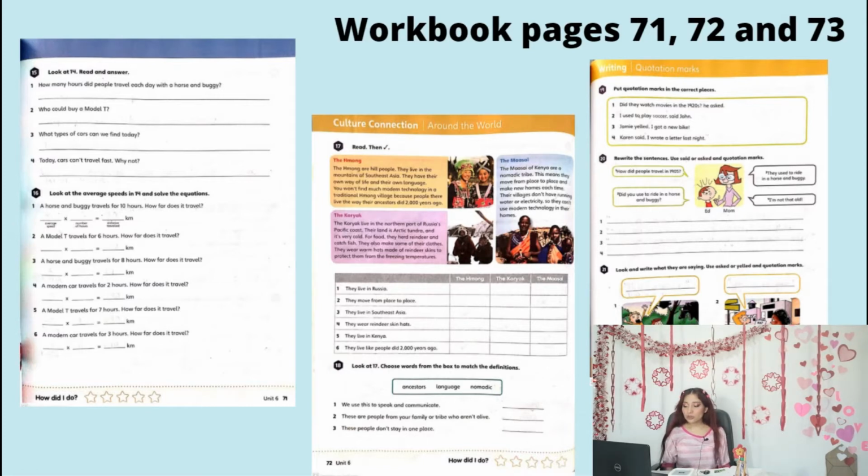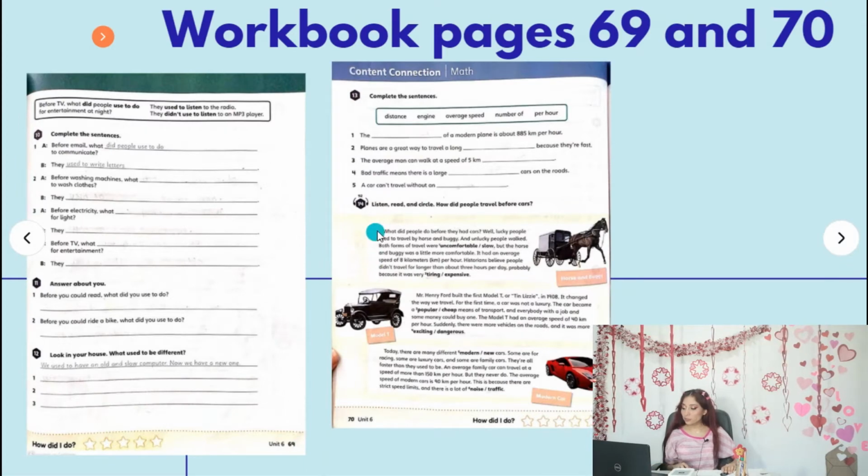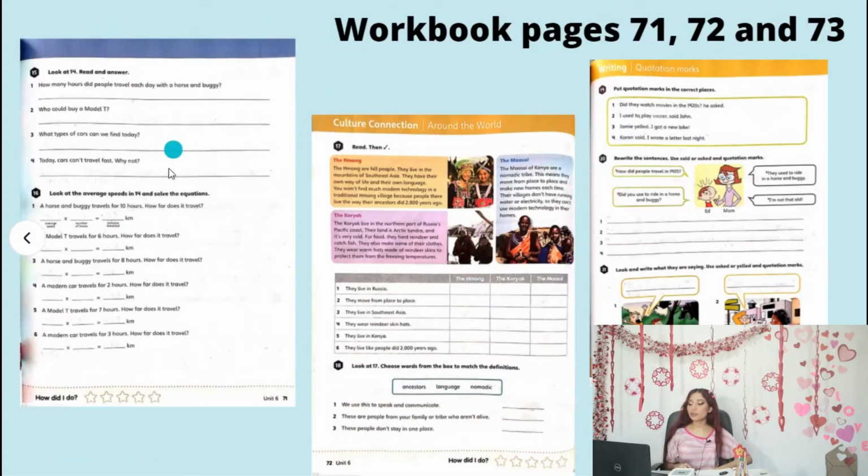Okay, so to do activity 15 and 16, we can start first with activity 15 on page 71. Look at 14, read and answer. So this means that you need to go back to the reading from activity 14. It doesn't have a name, but this is the one. You need to read it again, and you can do the activities.